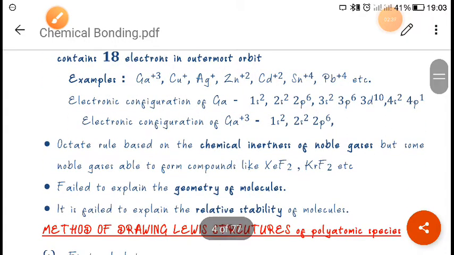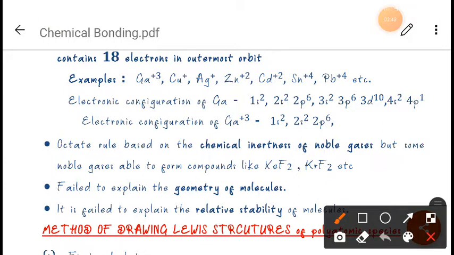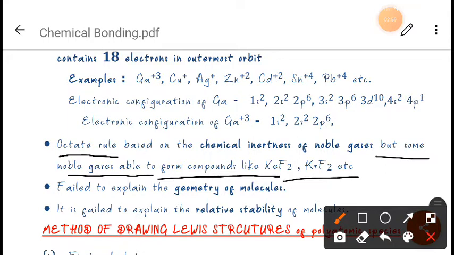Next, it fails to explain the chemical inertness of noble gases. According to the octet rule, noble gases are stable and do not form bonds since they have a complete octet.